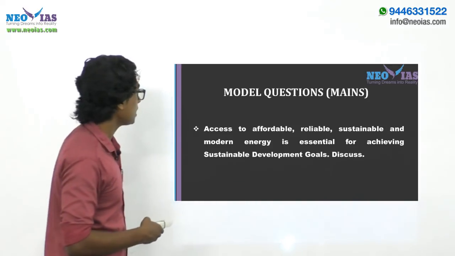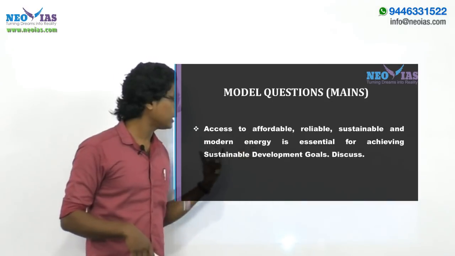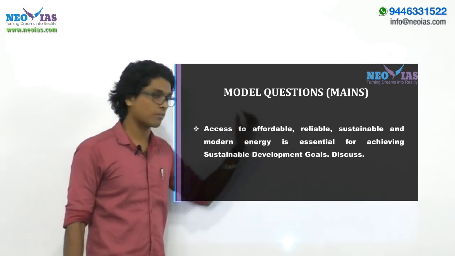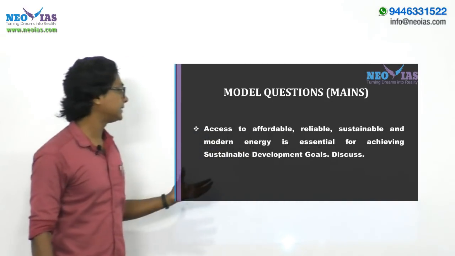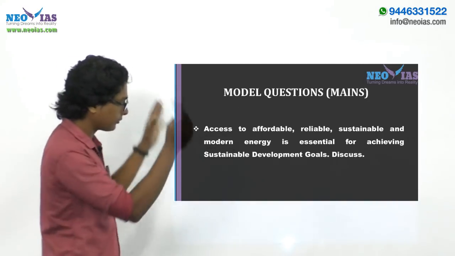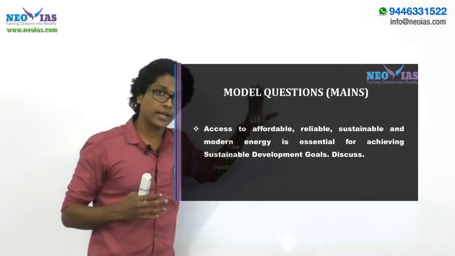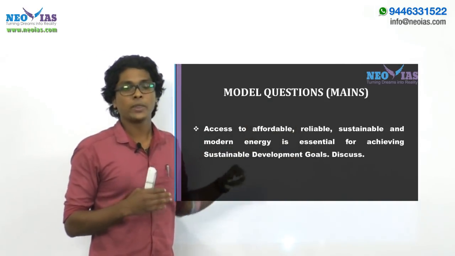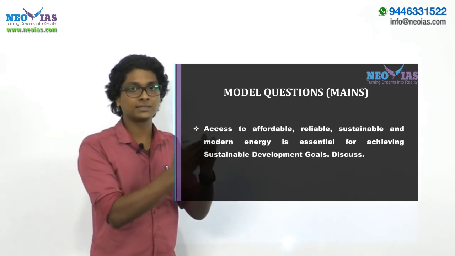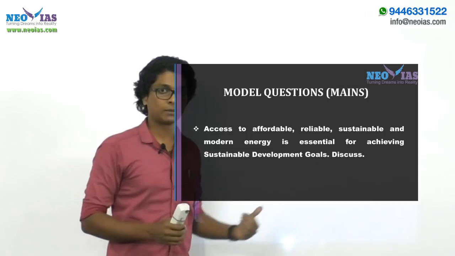Now another main question: access to affordable, reliable, sustainable and modern energy is essential for achieving sustainable developmental goals. Discuss. The answer is that access to energy is important because it has deep interlinkages with all the other sustainable developmental goals.